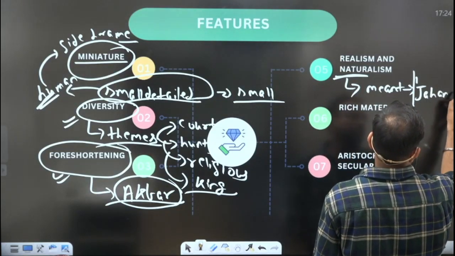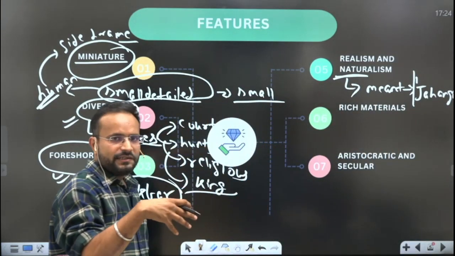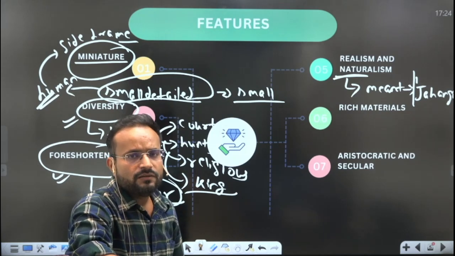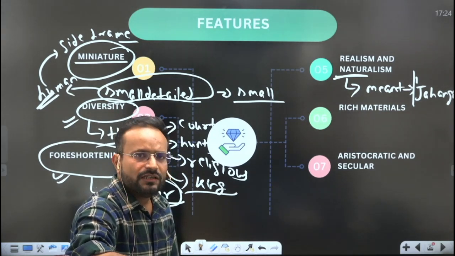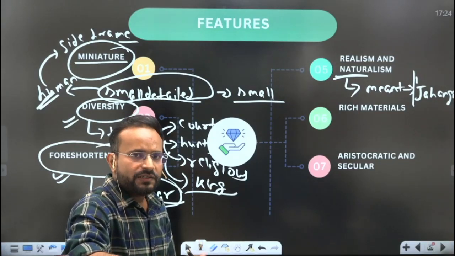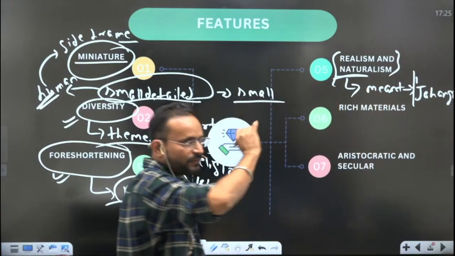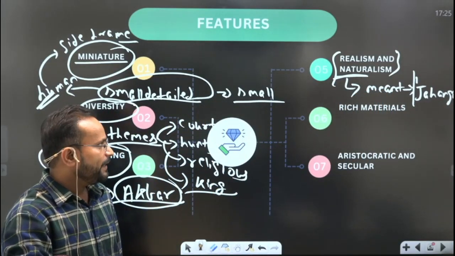Jahangir, because we will see that in Shah Jahan's time, the European influence started taking place in the Mughal paintings, and that is where you see the imaginary or idealization aspect getting reflected in the Mughal paintings. But still, largely realism and naturalism were one of the key features of the Mughal paintings.